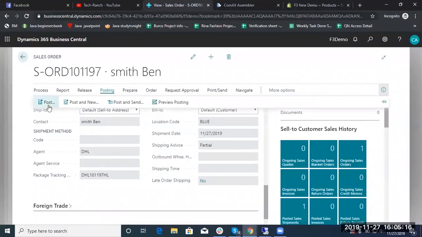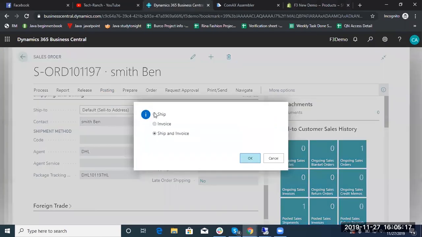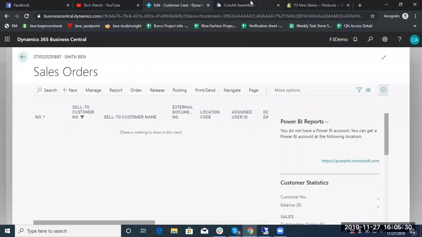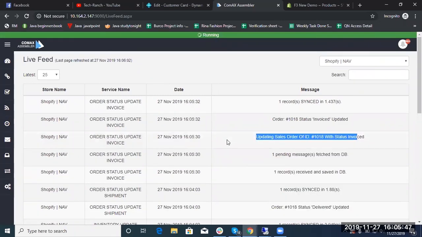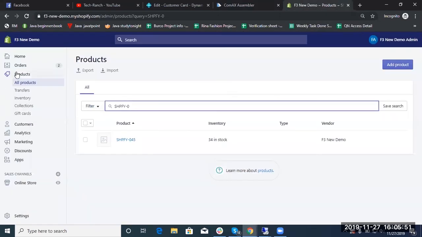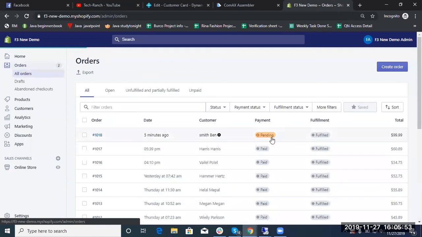In the sixth use case, I will be invoicing the sales order. Let me invoice this order quickly here in the ERP. Let's move to the Connector Live Feed page and review the sync confirmation message. The confirmation message has appeared. Let me move to e-commerce and verify this sync. Here, you see the status of the order has been changed and sync has been successful.